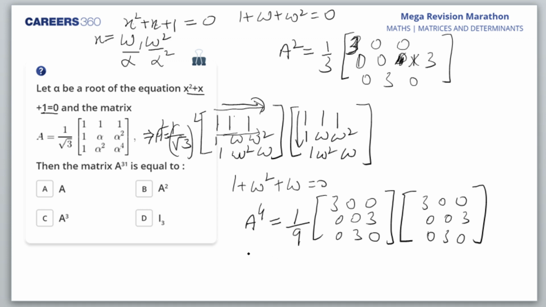Now when I multiply it, I get A4 as 1 by 9, and here I get again the identity matrix, if I'm not wrong, 3 into 3, 9. 9 I'll get, then rest of it would be 0. So here I'll get 9, here I'll get 9, here will be 0, all zeros I'll get. So what is this? This is the identity matrix, because 9 and 9 would cancel. Am I right?